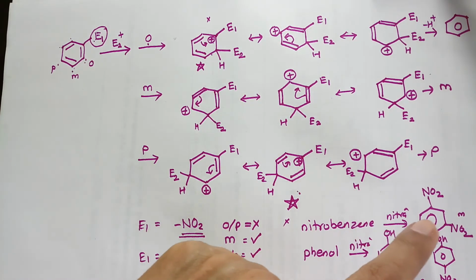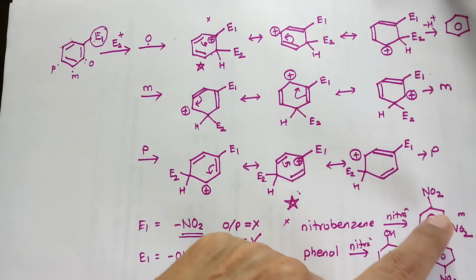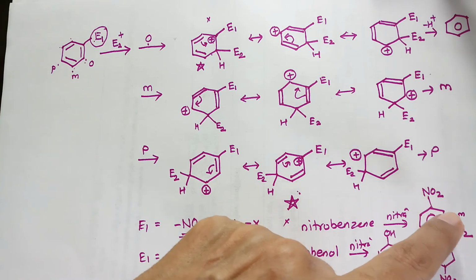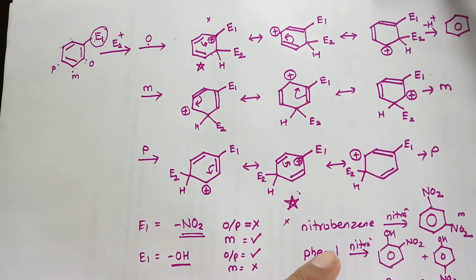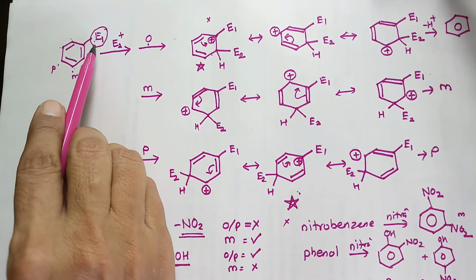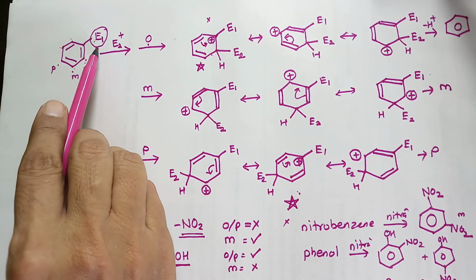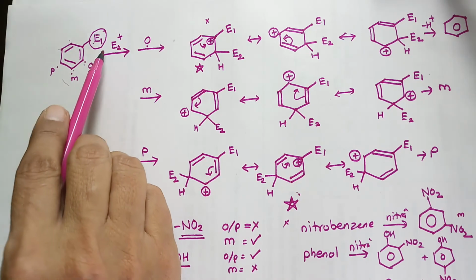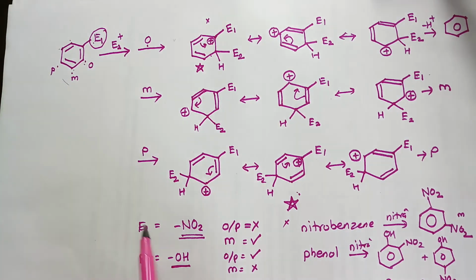Nitrobenzene on nitration gives meta substitution, or m-dinitrobenzene, as a product, whereas phenol on nitration gives a mixture of ortho and para nitrophenols. So this is the way in which the nature of the first electrophile decides the orientation of the second electrophile. If the nature of this is different, it gives different products. Thank you very much.